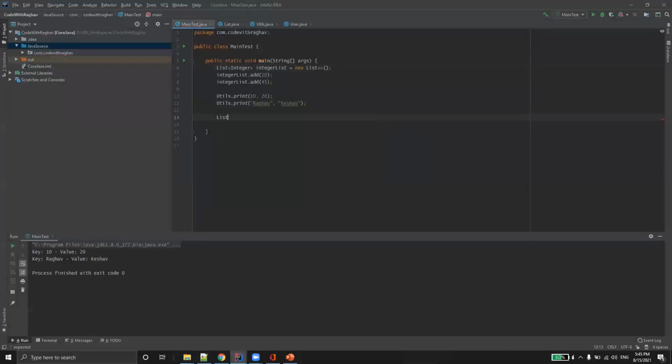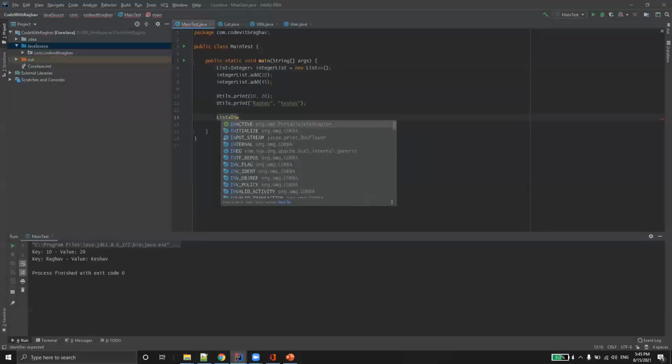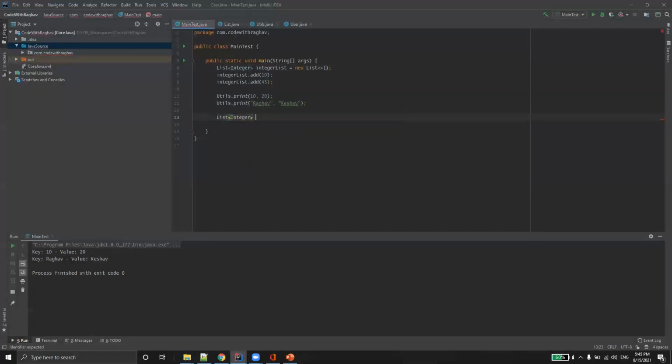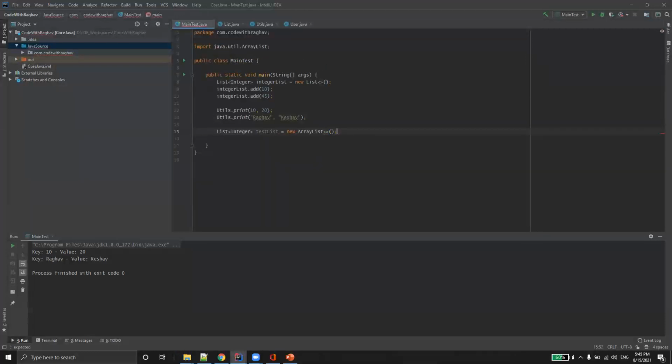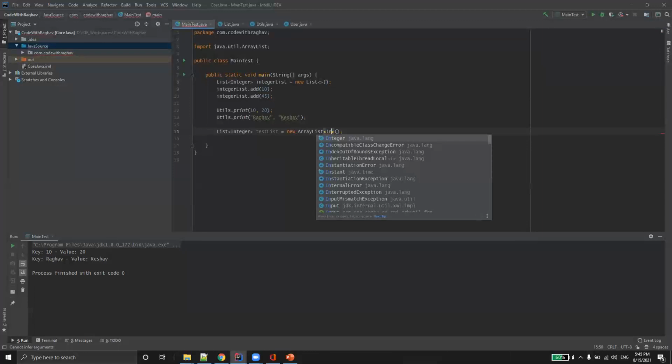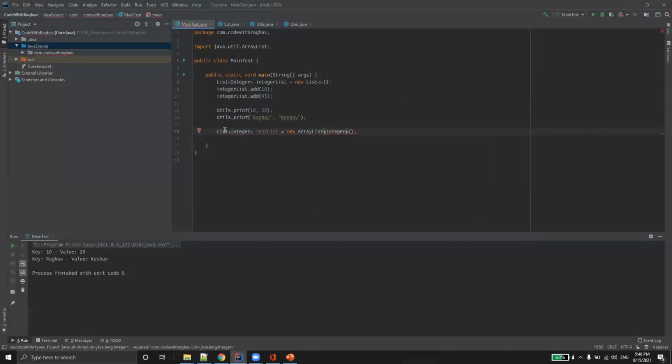Let's do one list of integer, test list equals new ArrayList of integer. Maybe I have to give both the things here. Yes, I was expecting this. Add 10, 20.